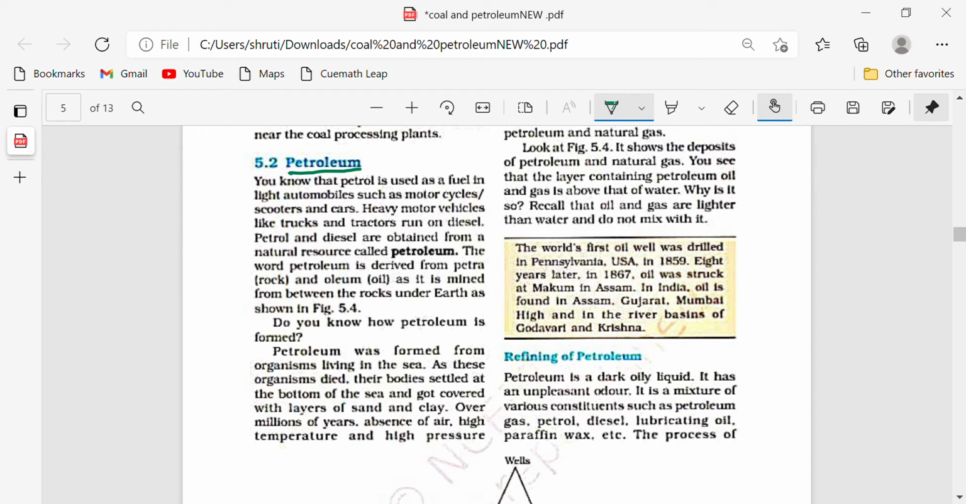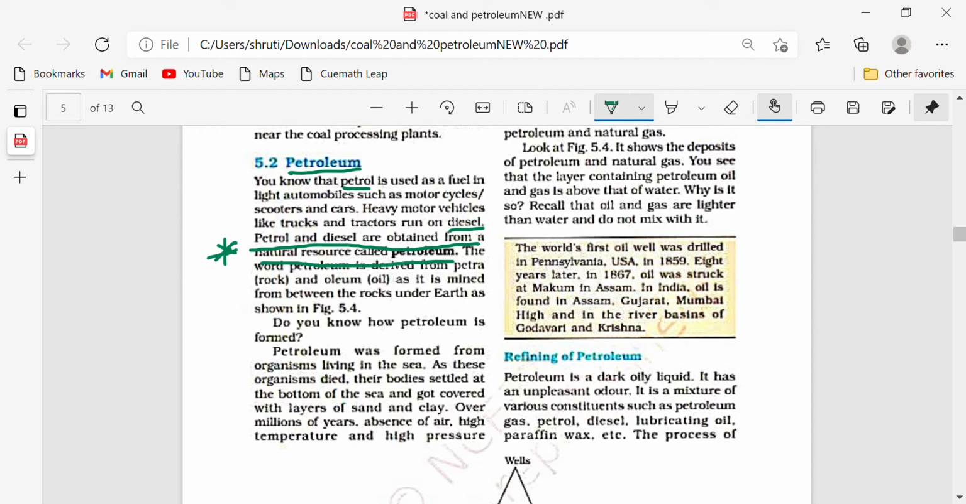Now you know what petrol is. It is used in light automobiles like motorcycles, scooters and cars. And heavy motor vehicles like trucks and tractors run on diesel. So for light vehicles we use petrol, and for heavy vehicles we use diesel. Petrol and diesel are obtained from a natural resource called petroleum. Now this is very important: from where do you get petrol and diesel? We get them from petroleum.